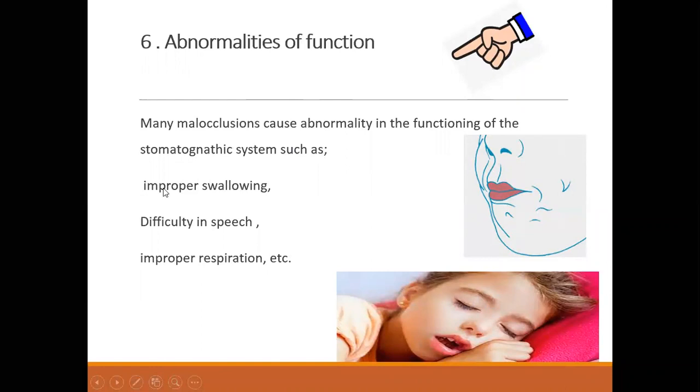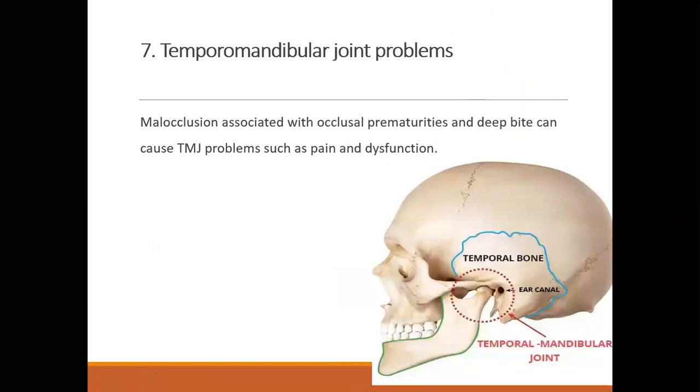So in abnormal function, the patient is having improper swallowing pattern, the patient may have difficulty in speech, or the patient may have abnormal respiration. Number 7, temporomandibular joint pain. Due to malocclusion, the patient may have premature contacts. Normally, we shall have proper contact between the upper and the lower teeth. This is the lower molar and this is the upper molar.